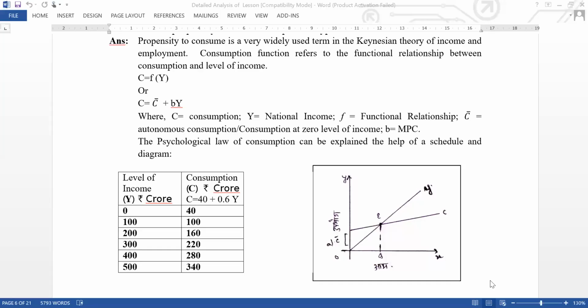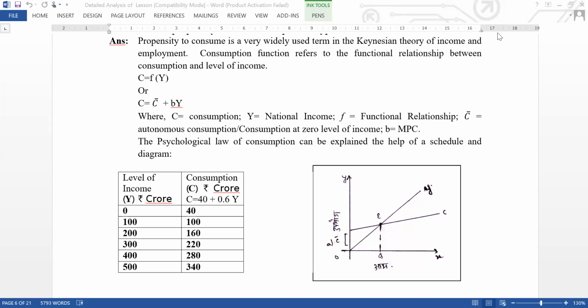For example, I'm explaining it with a schedule and diagram. The consumption function is also known as propensity to consume.